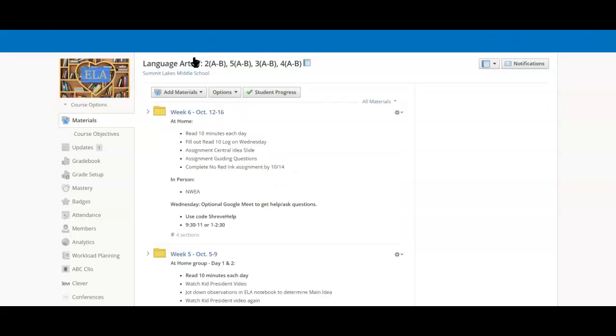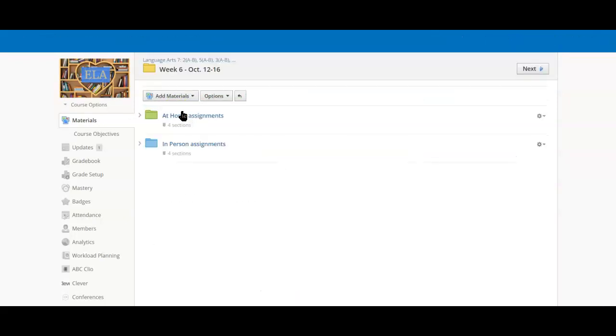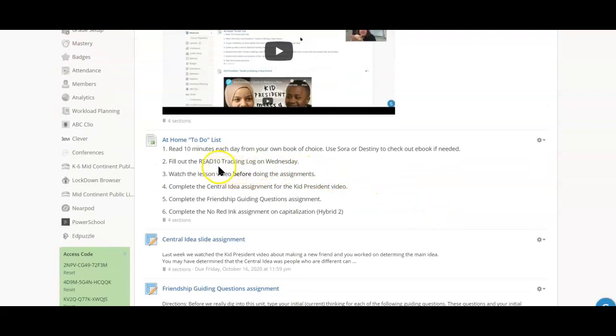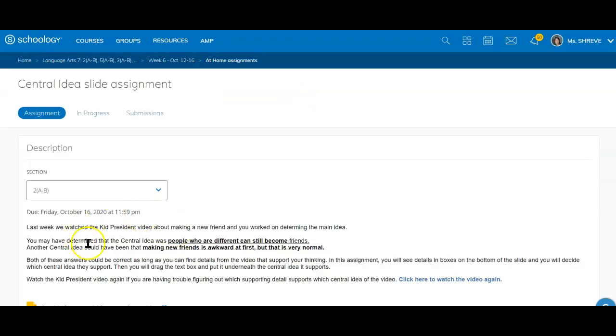Okay, back to our at-home folder in week 6, at home. So remind you to read 10 minutes each day. Also, you'll need to fill out your Read 10 tracking log on Wednesday. That used to be on Fridays, but if we can fill that out on Wednesdays now, that would be great. And then you need to watch this lesson like you are doing. Your first assignment is the Central Idea assignment for the Kid President video. So you'll click here, and here are the directions.